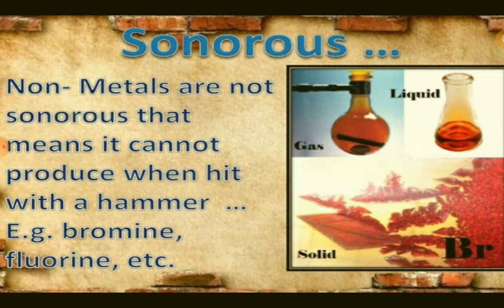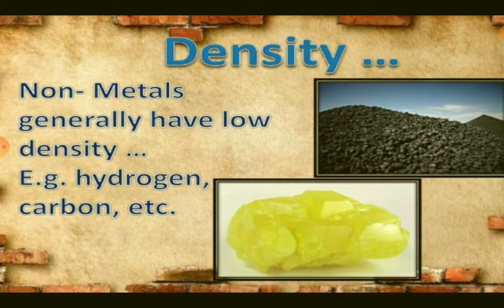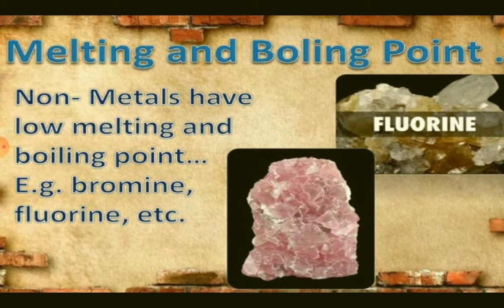Sonorous. Nonmetals are not sonorous, that means they cannot produce sound when hit with a hammer. Example: bromine, fluorine, etc. Density. Nonmetals generally have low density. Example: hydrogen, carbon, etc. Melting and boiling point. Nonmetals have low melting point and boiling point. Example: bromine, fluorine, etc.